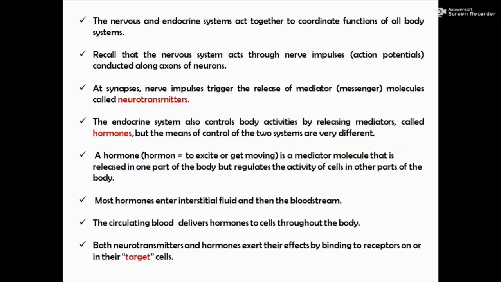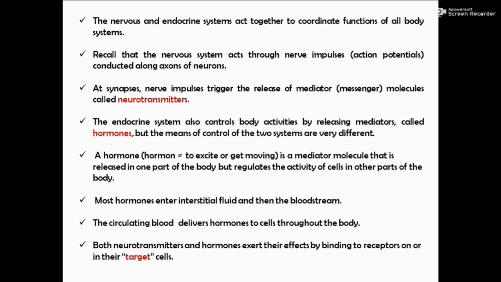The nervous system and endocrine system act together to coordinate the function of all body systems. Recall that the nervous system acts through nerve impulses or action potentials conducted along axons of neurons. At synapses, nerve impulses trigger the release of mediator or messenger molecules, which are called neurotransmitters. The endocrine system also controls body activities by releasing mediators, and these mediators are called hormones. But the means of control of the two systems are very different.